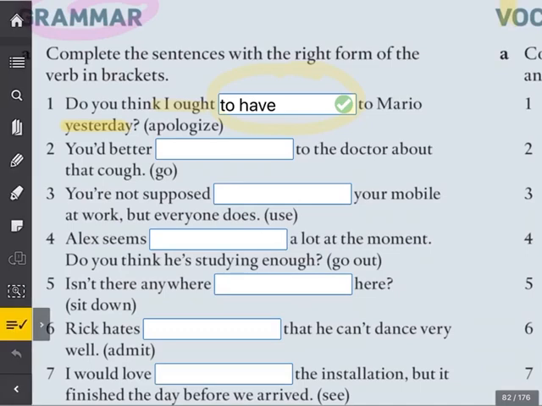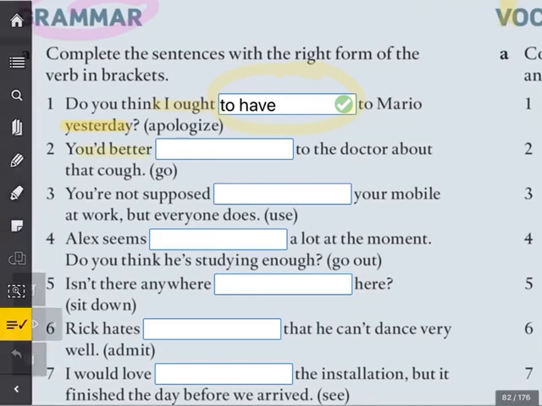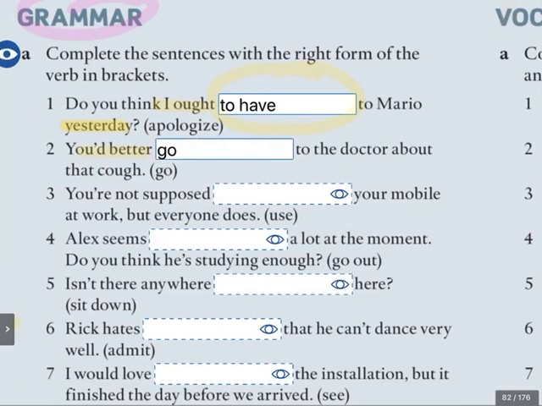What about number 2? Now again, let's analyze. We've got you'd better to the doctor about that cough. Now again, we have a modal verb, you'd better, which is followed by a very specific verb form. Now, I think we're talking here about the present or the future. So let's see the answer. You'd better go. Do you remember? You'd better watch out. You'd better not cry. You'd better with my infinitive. So you'd better go to the doctor about that cough.